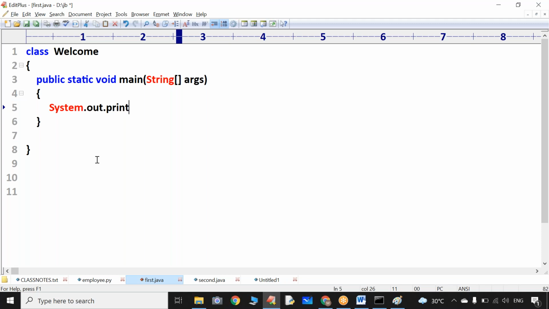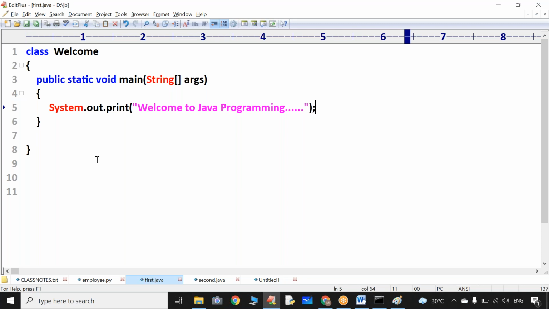Don't ask me anything. Whatever you want to print must be specified within double quotes. Welcome to Java programming. Remember, every line must be terminated with a semicolon. In Java, every executable line must be terminated with a semicolon.